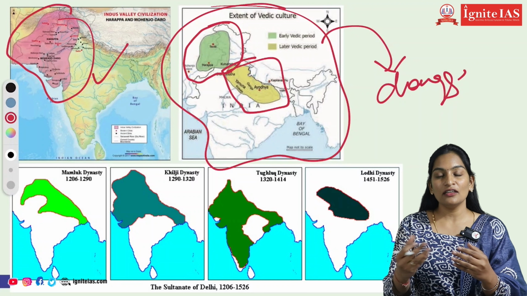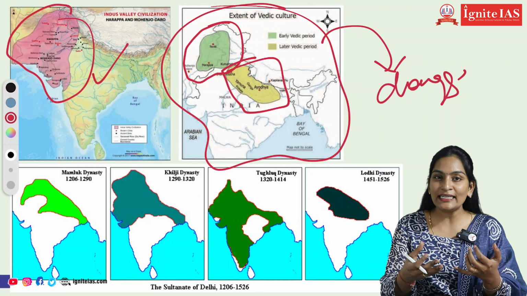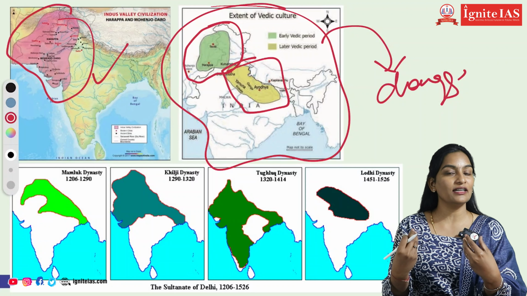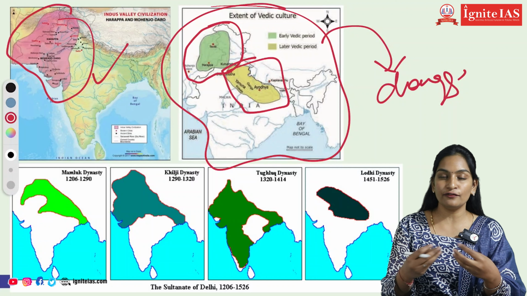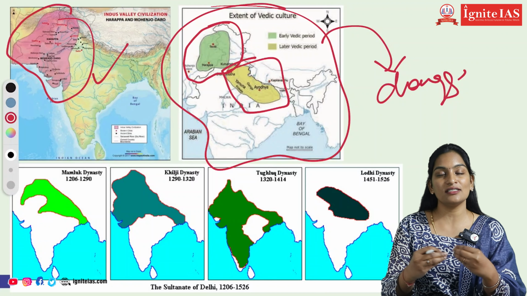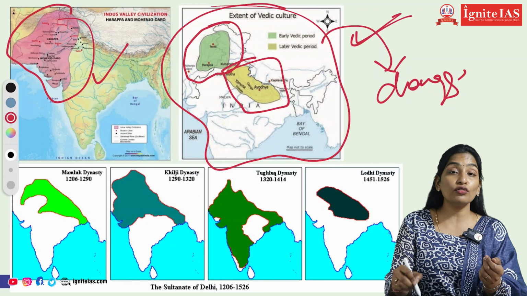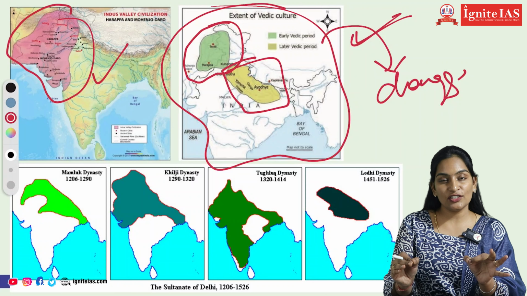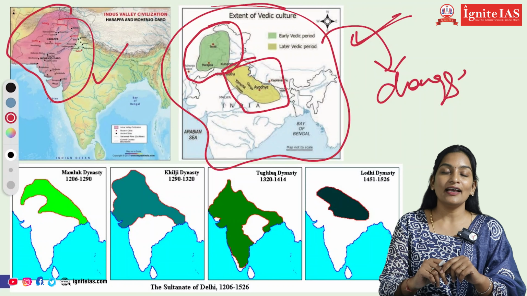And after degree, any competitive exam, whether state exams like Group 1, Group 2, or central examinations like EPFO or UPSC based examinations, SSC CGL, any examination you can go through once you understand history at Ignite IAS. And thank you.